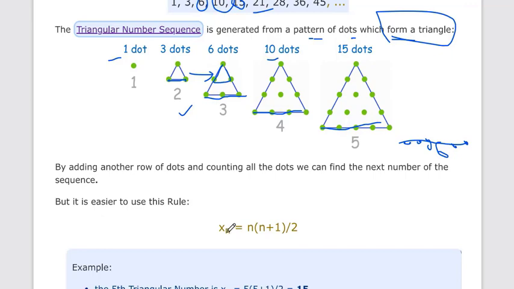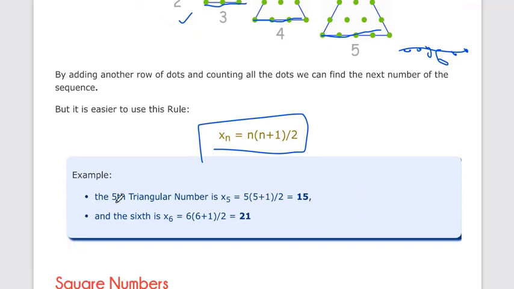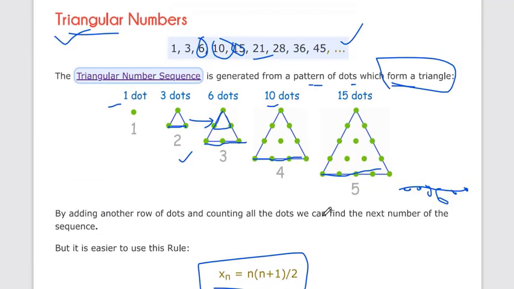So it is a rule, we can write it like this: n into n plus 1 divided by 2. Okay, so we can use any number and we get the answer. So this is a triangle number.